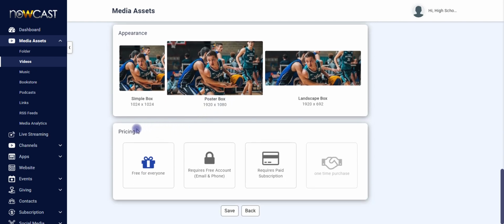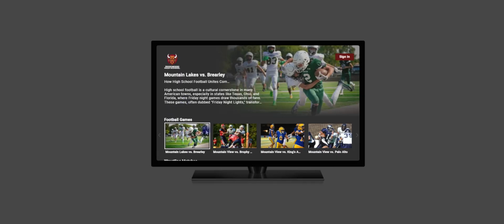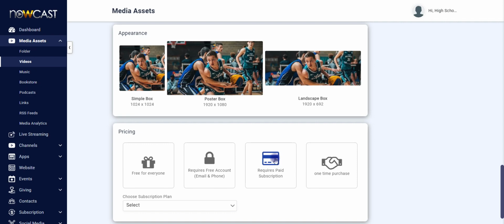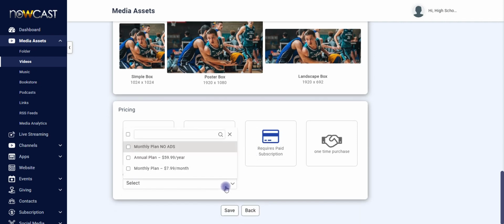And finally, the pricing. Is this a free video for everyone? Anybody can watch it on your TV channel or on your mobile app. Is it free for anyone, or is it free but it requires a free account, which is an easy way for you to build your database? Or is it a paid video, meaning that anyone that wants to watch this video will have to be part of one of these prices, and you choose the pricing.